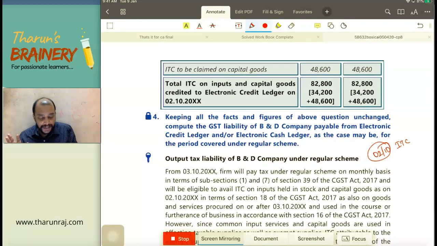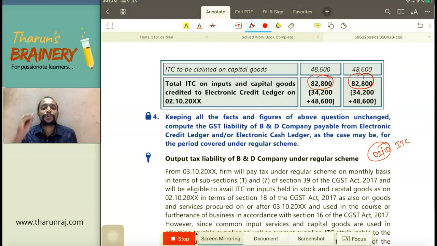82,800 and 82,800. These two we take as closing stock as on 2nd October. And this is under 18 months. This is the ITC as on 2nd October. Thereafter, from 3rd October onwards, we will be making some purchases on which the GST paid can be taken as ITC.